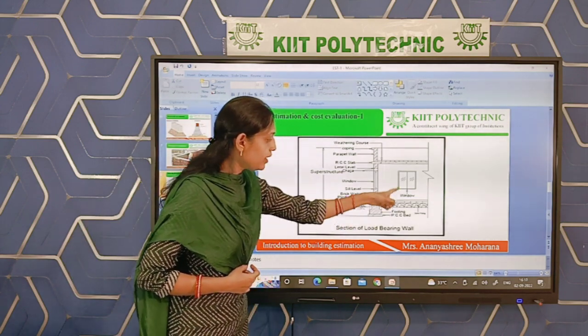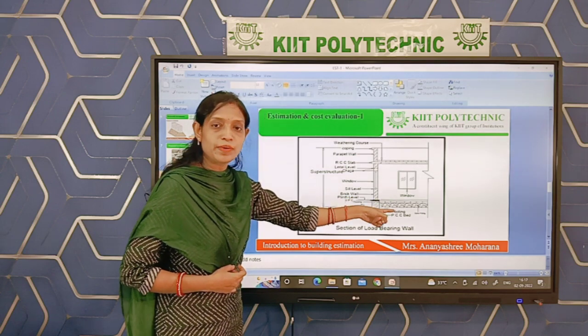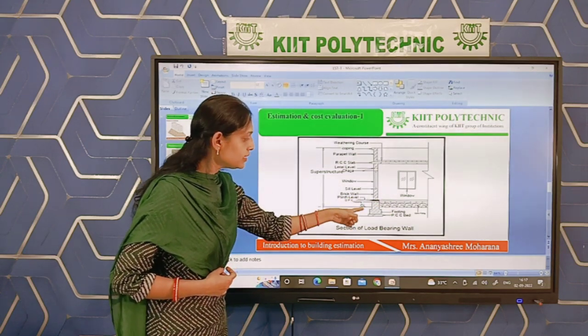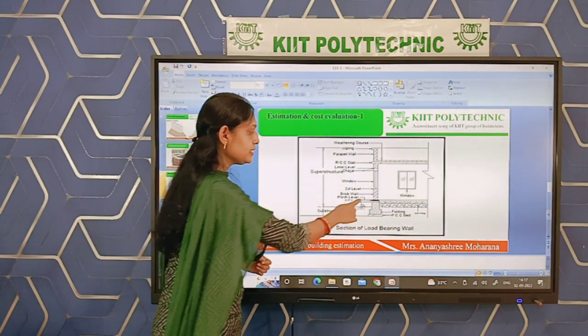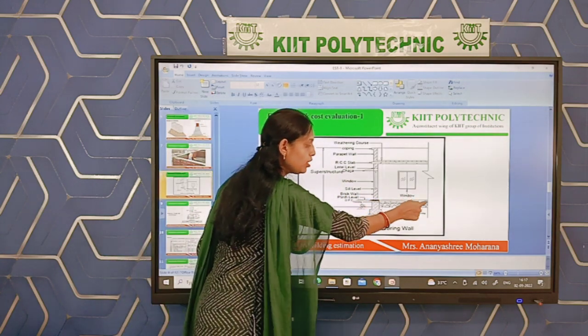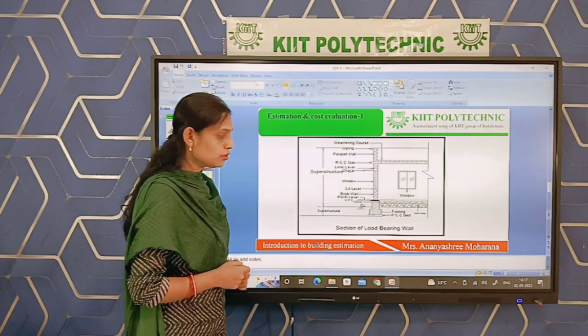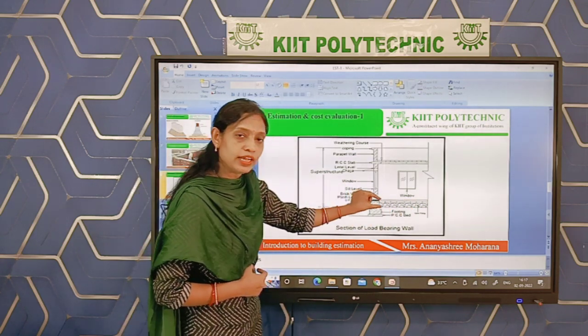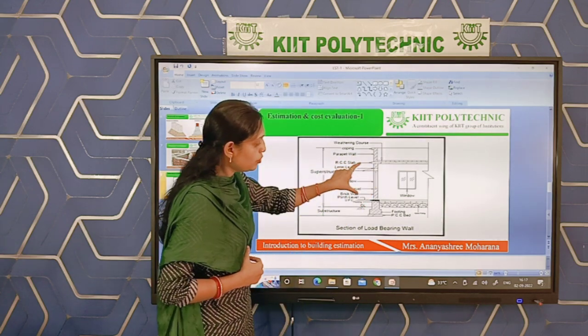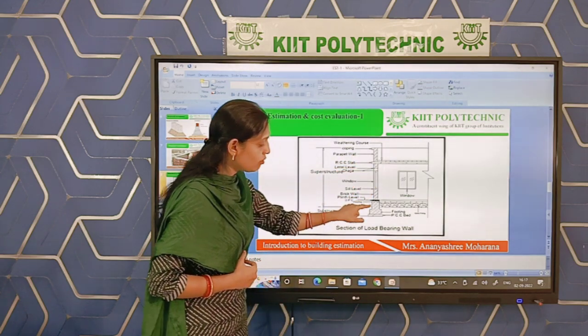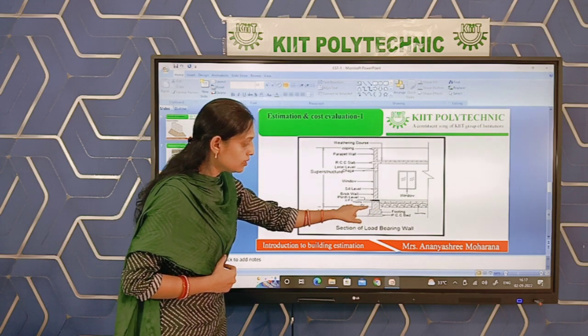In the inside part, it is totally flooring part, but the outside part is open to exposure. In the inside part, this height is covered with the flooring part, so this height we cannot take in the inside part, but in the outside part we have to consider this height, because the ground level is this.